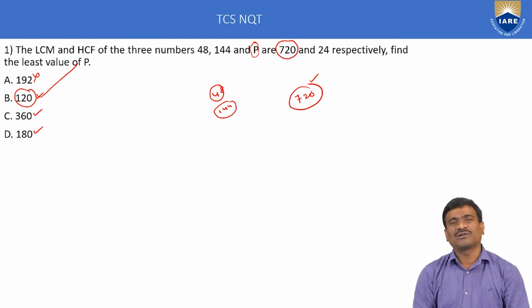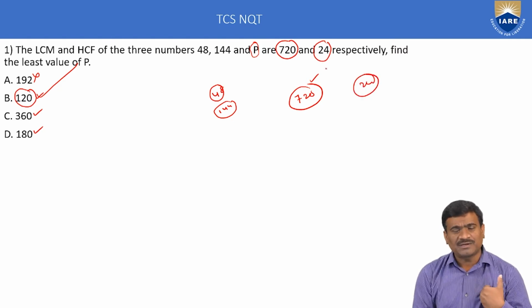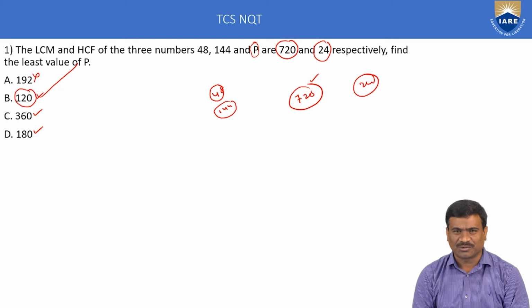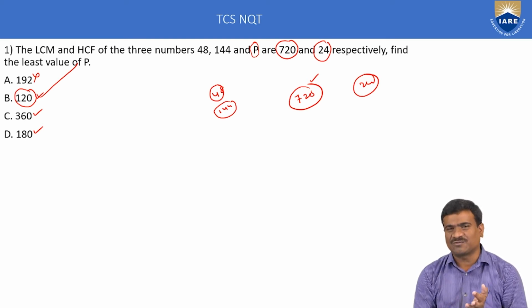Next, suppose you calculate the largest value of P, that means using only the HCF concept. HCF is equal to 24. Next, the numbers are always exactly divisible by the HCF. With that condition, calculate only the highest common factor of these numbers. That is the answer of the given example. This is about the LCM and HCF concept.